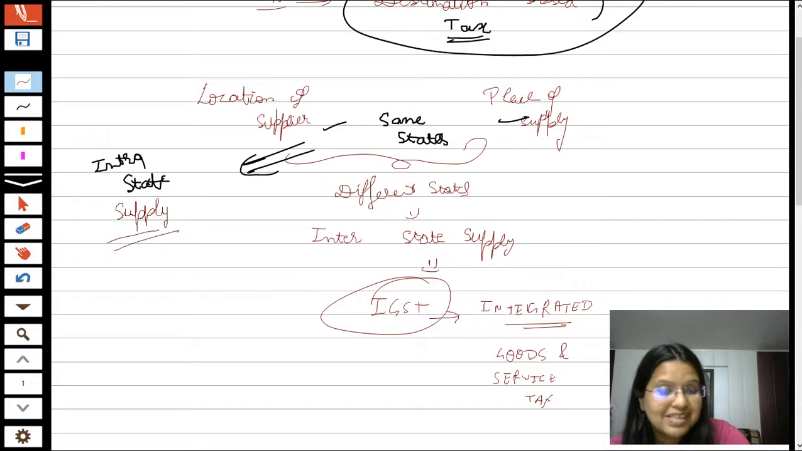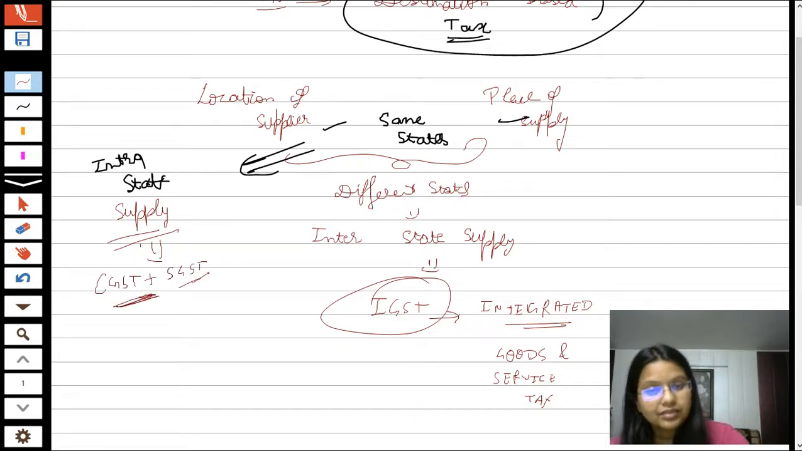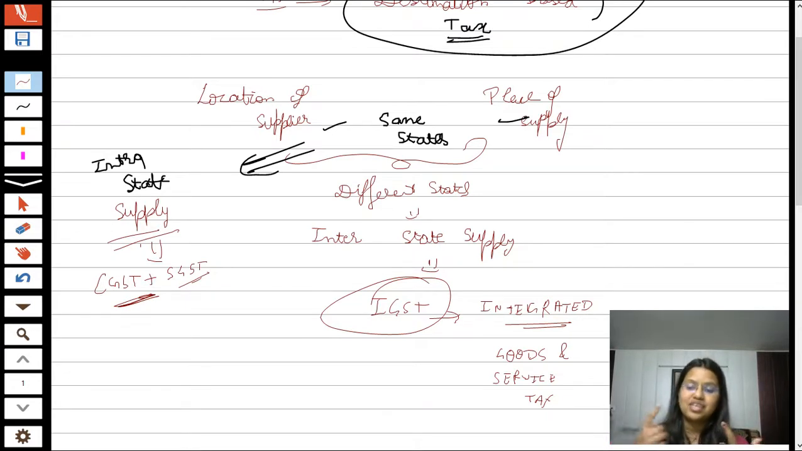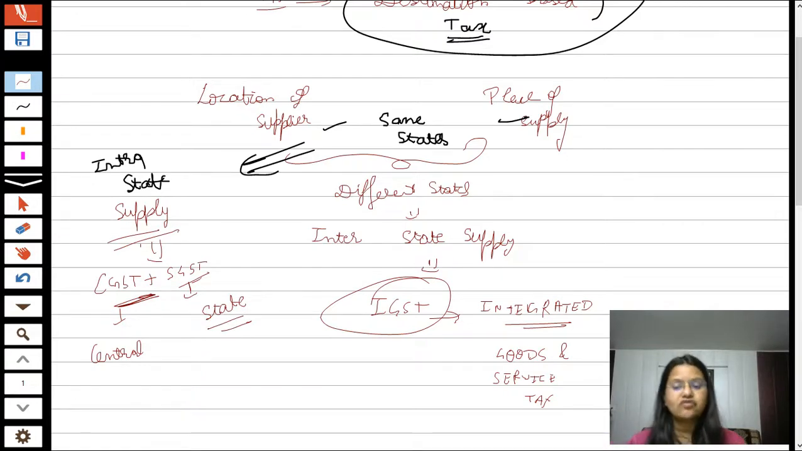And students, in case of intrastate supply, the GST which is going to be chargeable shall be CGST plus SGST. Yes, both kinds of taxes shall be there. CGST means Central Goods and Service Tax, and SGST means State Goods and Service Tax. Now, if the state is a particular state, it shall be SGST, and if that state comes into the category of union territory, it shall be UTGST, that is Union Territory Goods and Service Tax. So it depends on the state in the case of intrastate supply.